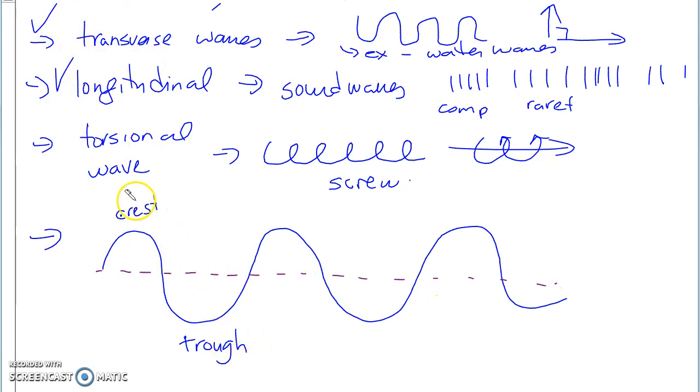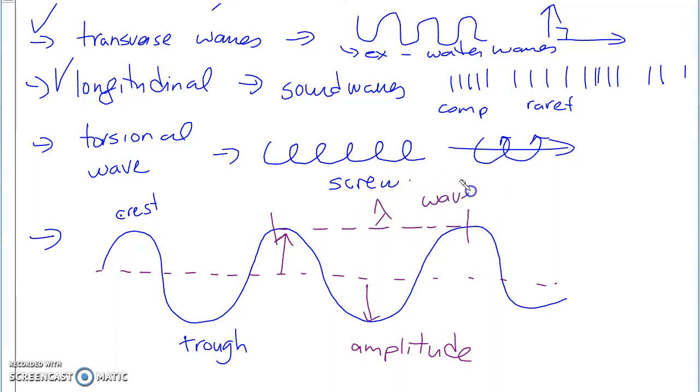Trough is your bottom. Okay, this is your equilibrium right here. And these right here, your amplitude. Another word for the amplitude is the wave height. And from here to here, this is known as wavelength, lambda, measured in meters.